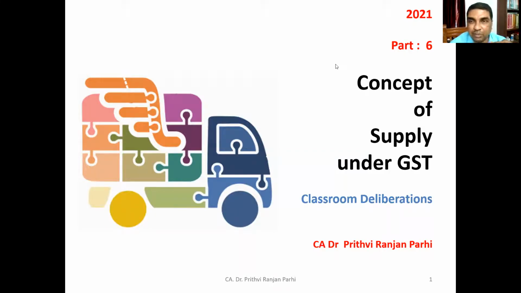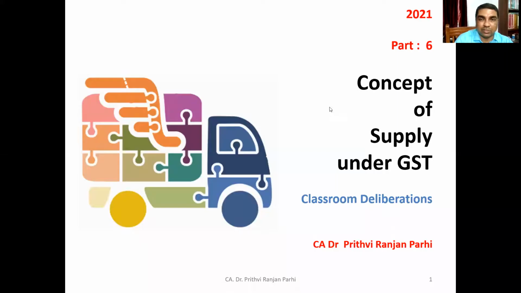Well, friends, welcome to our sixth session on the concept of supply under GST. Many things we have already understood regarding the concept of supply. That concept is very important because it is related to chargeability. Only when there is a supply, and the supply is taxable, and it is made by a taxable person, can GST be levied on that. So let me share the screen with you right now.